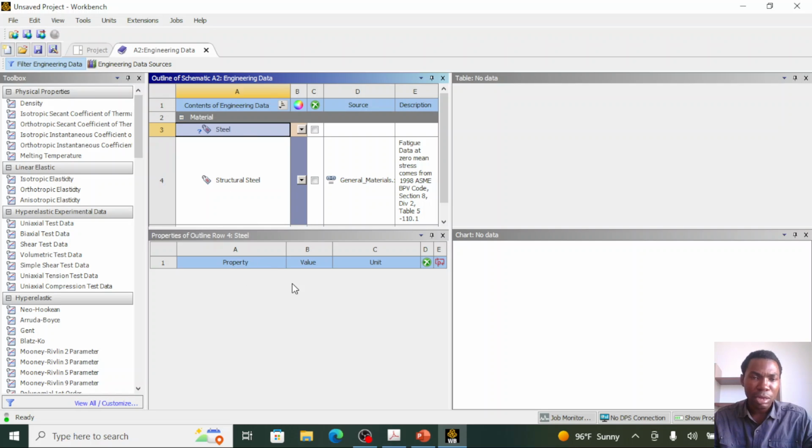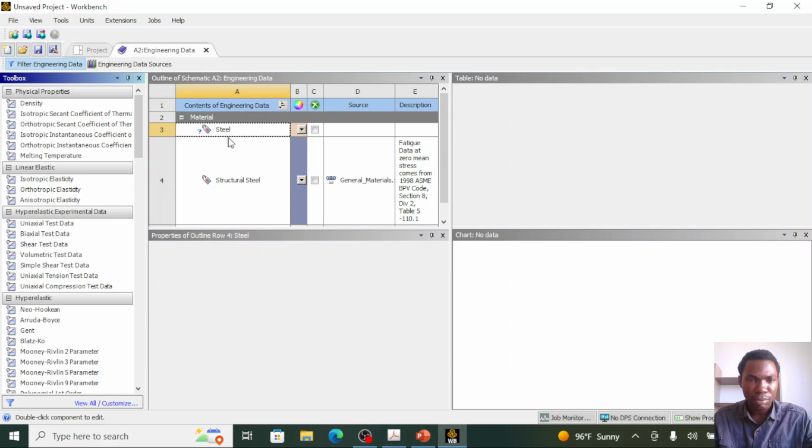Currently, the new material doesn't have any property assigned to it. But we can add property to it by dragging and dropping any of the properties on the left-hand side of the screen onto it. So I'm going to click on isotropic elasticity, and I'll drop it on my new material created.